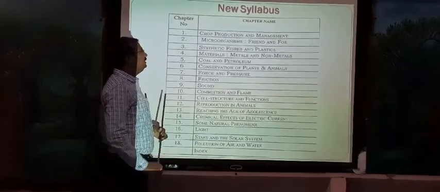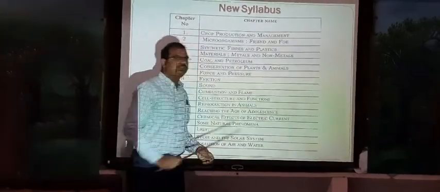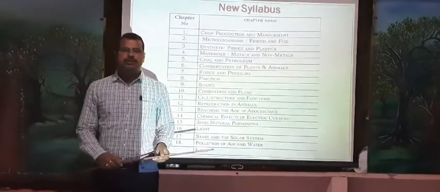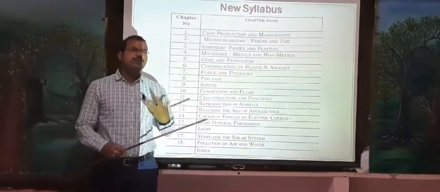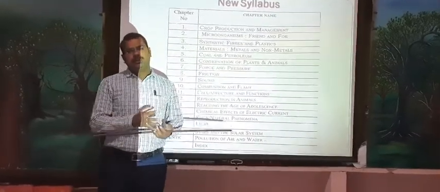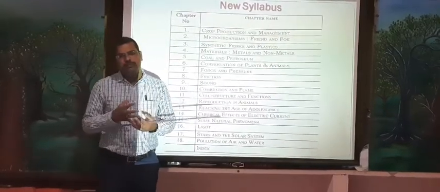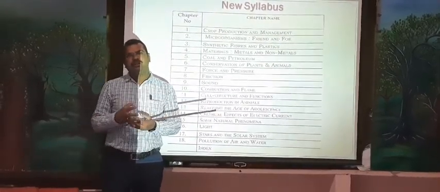And the fourth one is materials: metals and non-metals. You might see that in your day-to-day life there are a number of things we are using. All of those are made up of either metals or non-metals. How many metals are there? You know that in the periodic table there are 118 elements.